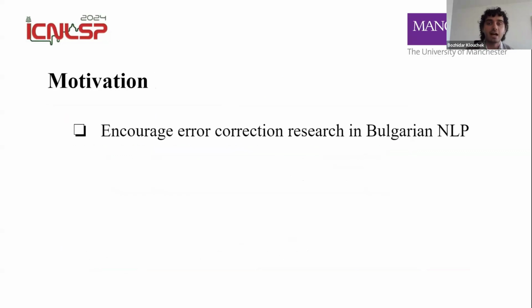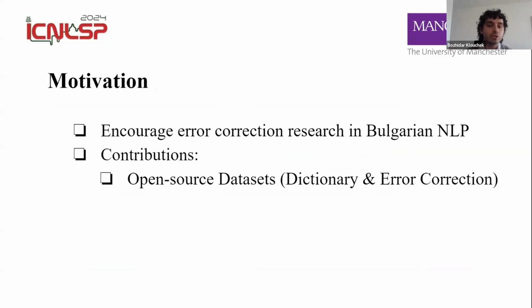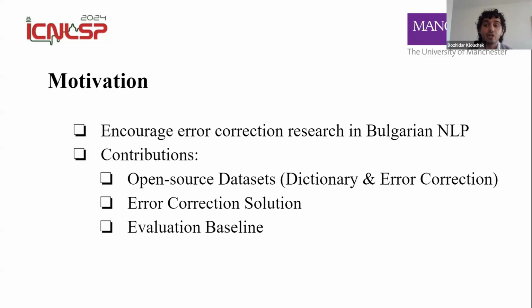And so this is our main motivation, right? It's encouraging error correction research in Bulgarian NLP. And we've done this using our three contributions. So our first contribution is open source datasets. We have released them for research purposes, and they are a dictionary and two error correction datasets. I'll get into them on the next slide. We have also developed a solution for error correction in Bulgarian. And then we have set an evaluation baseline in order for researchers to compare maybe their solutions to ours in order to encourage research in the field.